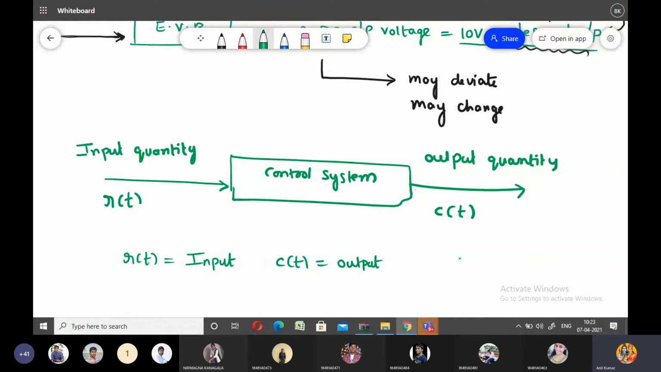Wherever I want to represent the input signal, I use R of t only. All of you please consider R of t as the representation for the input signal, and C of t as the representation for the output signal.